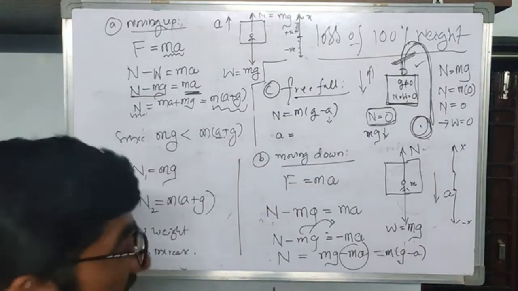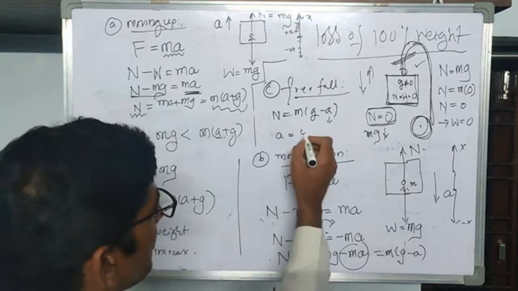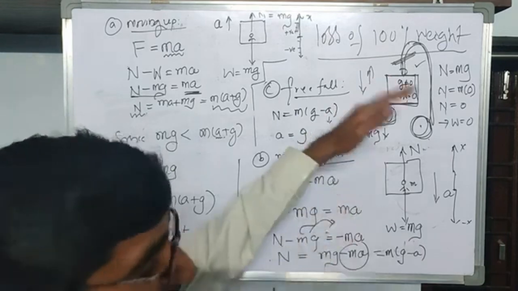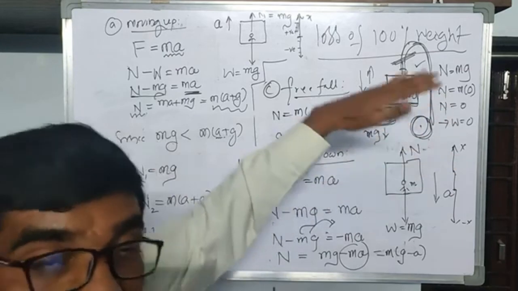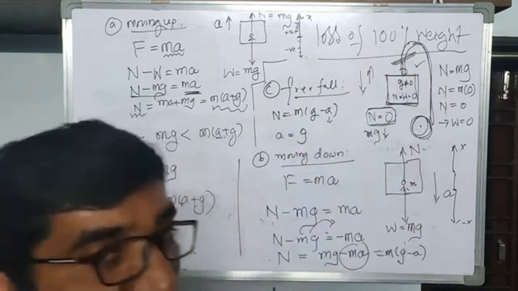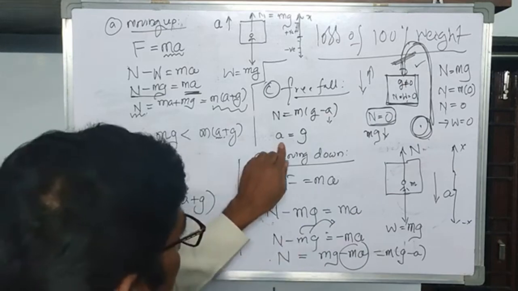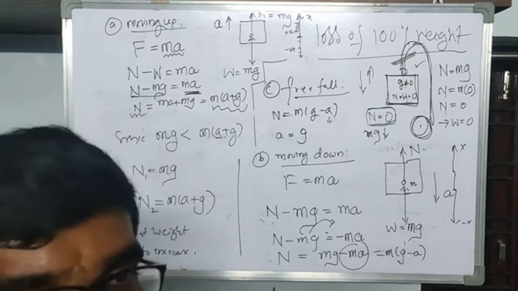See here, this acceleration is taking a special value called g. Why? Because whatever acceleration this lift and this person have is due to the gravitational attraction of the earth. So this a now assumes the value of g.